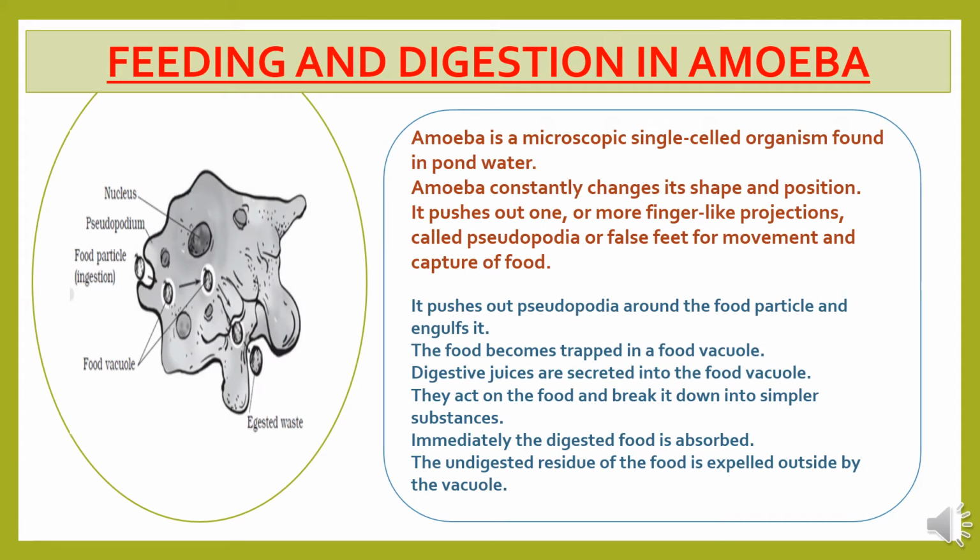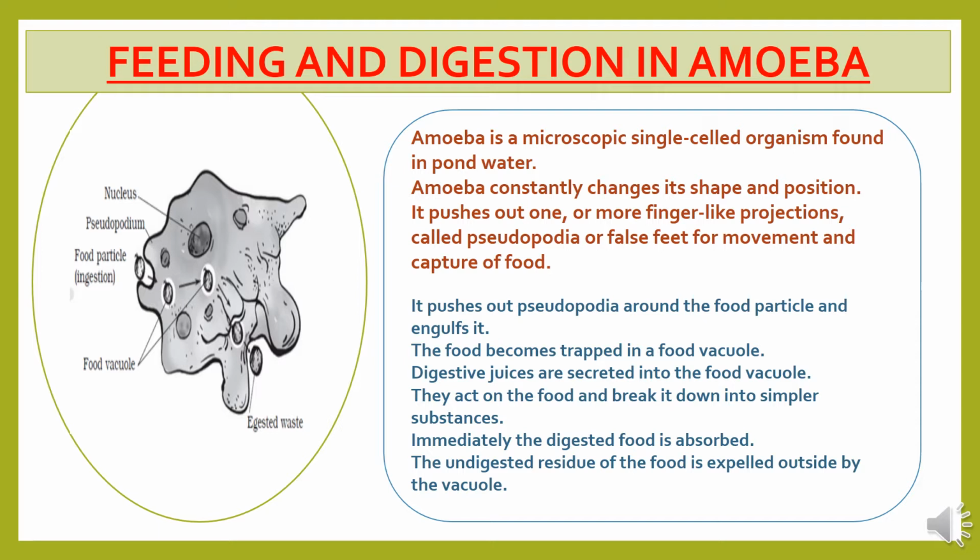Feeding and digestion in amoeba. Amoeba is a microscopic single celled organism found in pond water. Amoeba constantly changes its shape and position. It pushes out one or more finger like projections called pseudopodia, or false feet, for movement and capture of food. It pushes out pseudopodia around the food particle and engulfs it.